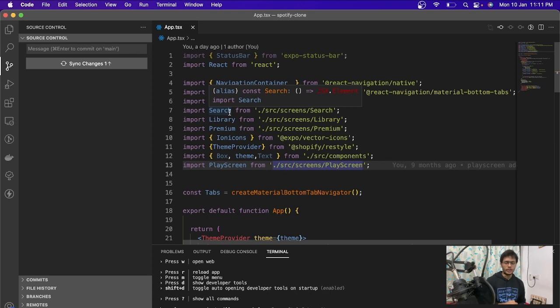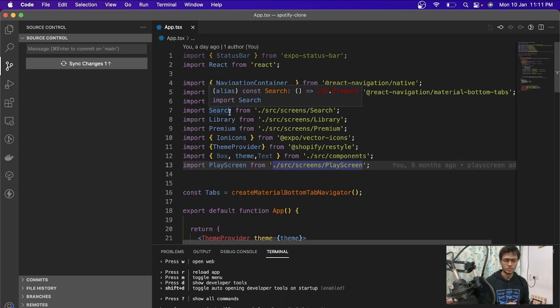When we started working on this Spotify clone, we were working on Expo SDK version 14. But now the thing is, Expo Go works on SDK version 44, I think. So we need to update the SDK version to 44 first, which I have already done.